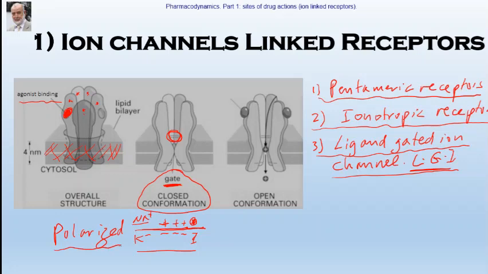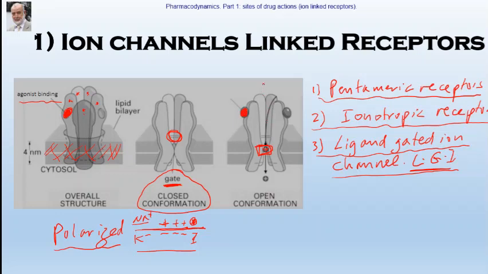Now, once the agonist binds to the receptor, it will change the configuration of the protein of the receptor, and it opens the channel. Once an agonist binds to the receptor, it opens the channel.